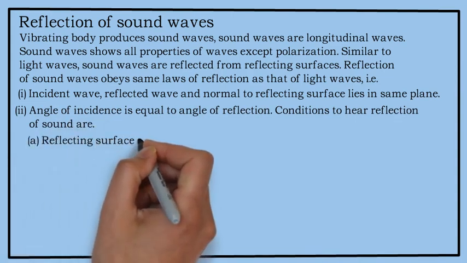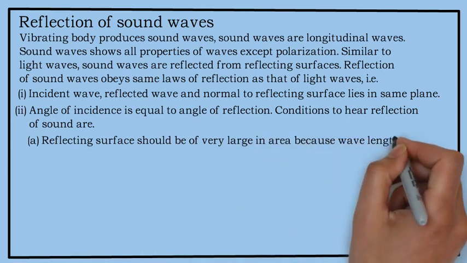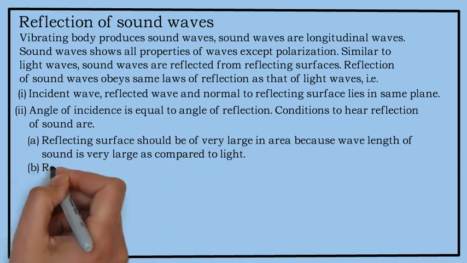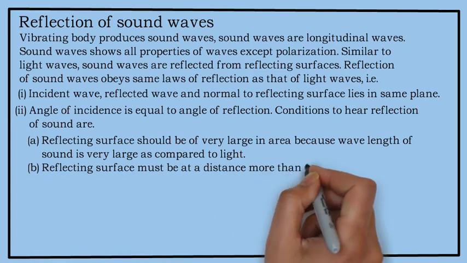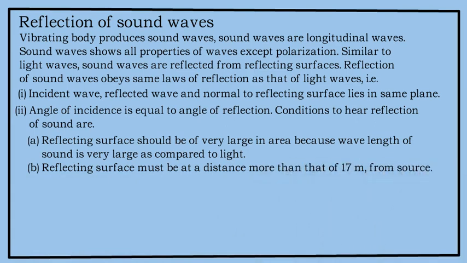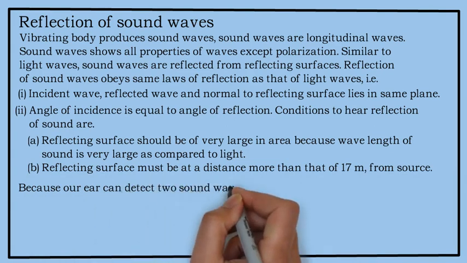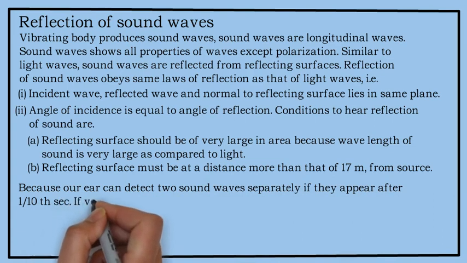Reflecting surface should be very large in area because the wavelength of sound is very large as compared to light. And B, the reflecting surface must be at a distance more than 17 meter from the source because our ear can detect two sound waves separately if they appear after 1/10th of a second.